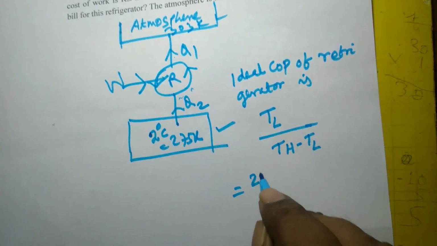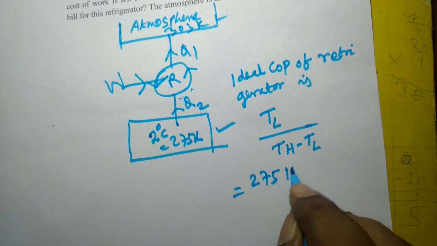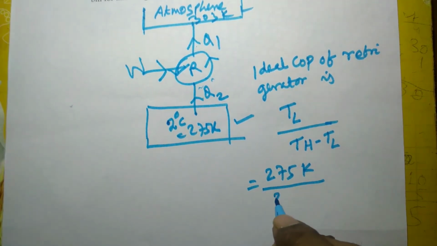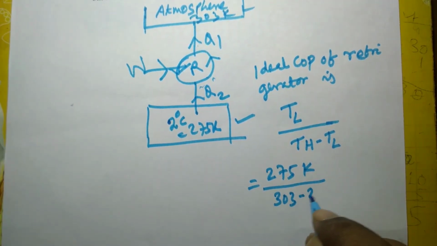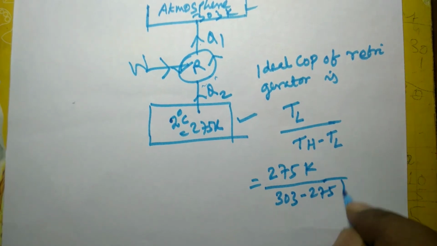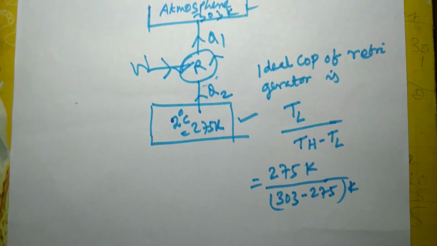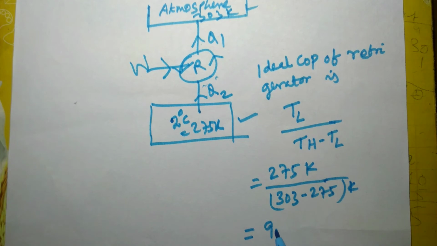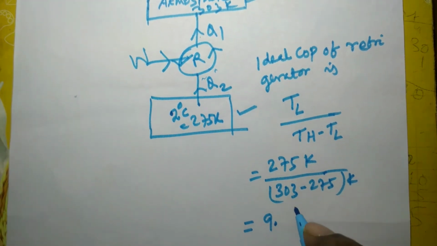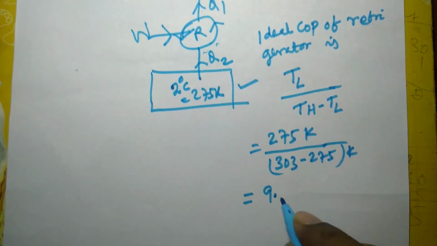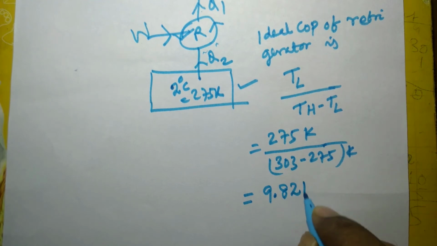That means 275 Kelvin divided by 303 minus 275 Kelvin, which is equal to 9.821.